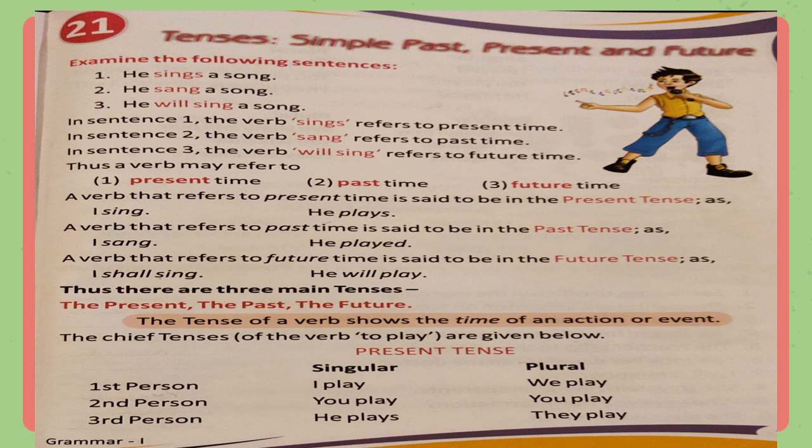Second person, when I am talking to somebody, you play. This is for singular, plural, you play. Third person, when I am talking to somebody else and talking about somebody else. This is the third person. Singular is he plays, plural is they play.